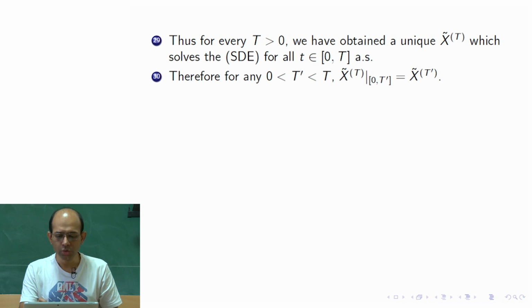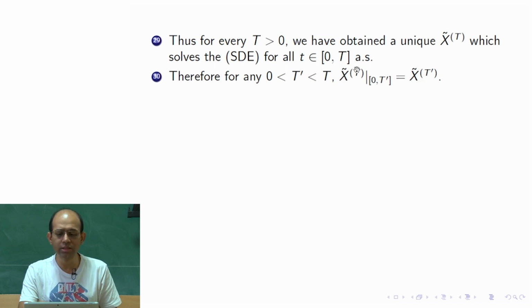The Brownian motion also you consider only on 0 to T prime, everything there. If you do that restriction, that is the same as if you had started only by considering 0 to T prime. So, getting this first and then restricting to 0 to T prime, this process is the same as the process you obtain by solving the SDE on the interval 0 to T prime.